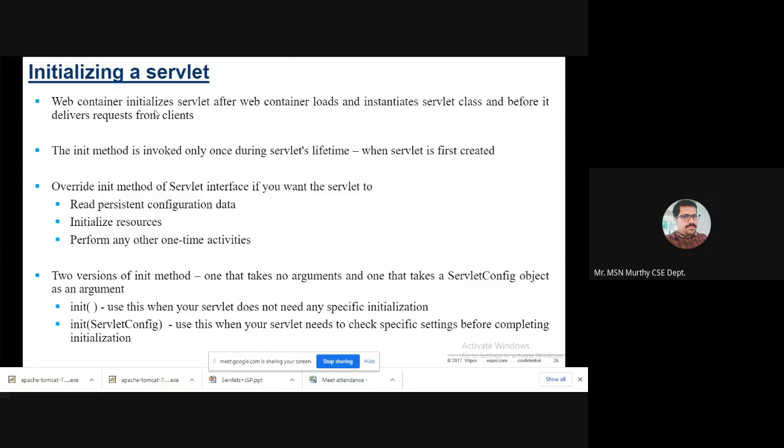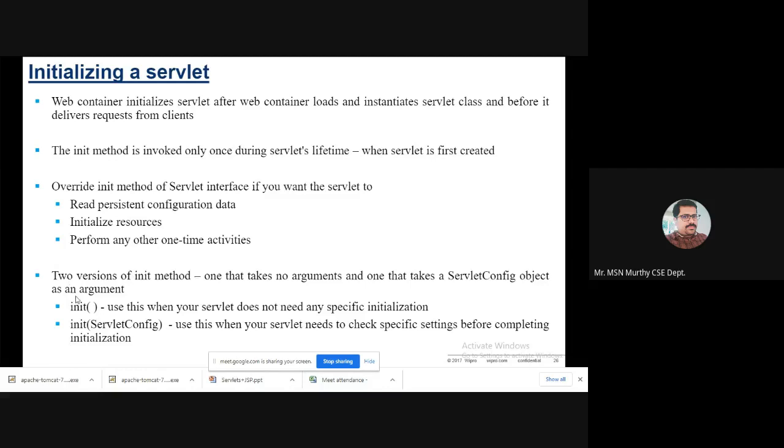The web container initializes the servlet after it loads and instantiates the servlet class, and before it delivers requests from clients. The init method is invoked only once during the servlet's lifetime, when the servlet is first created. So override this init method if you want to do anything.